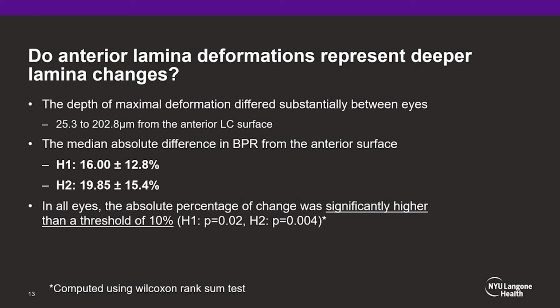The median absolute difference in BPR from the anterior surface was 16% in H1 and close to 20% at H2. All eyes had an absolute percentage of change that was significantly higher than a threshold of 10%. We chose this threshold as past studies showed that deformation of over 10% were associated with astrocyte activation and neuronal damage.